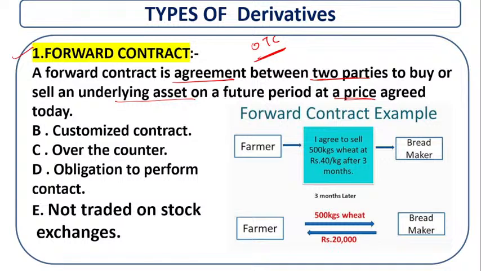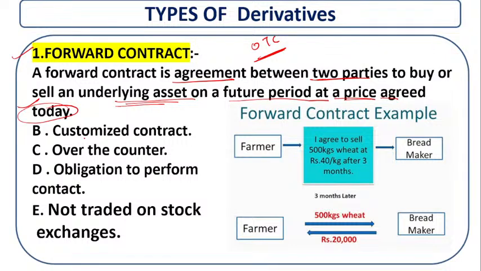When you are forwarding your contract, this is a forward contract for the underlying asset at a future period at a specified amount agreed today.